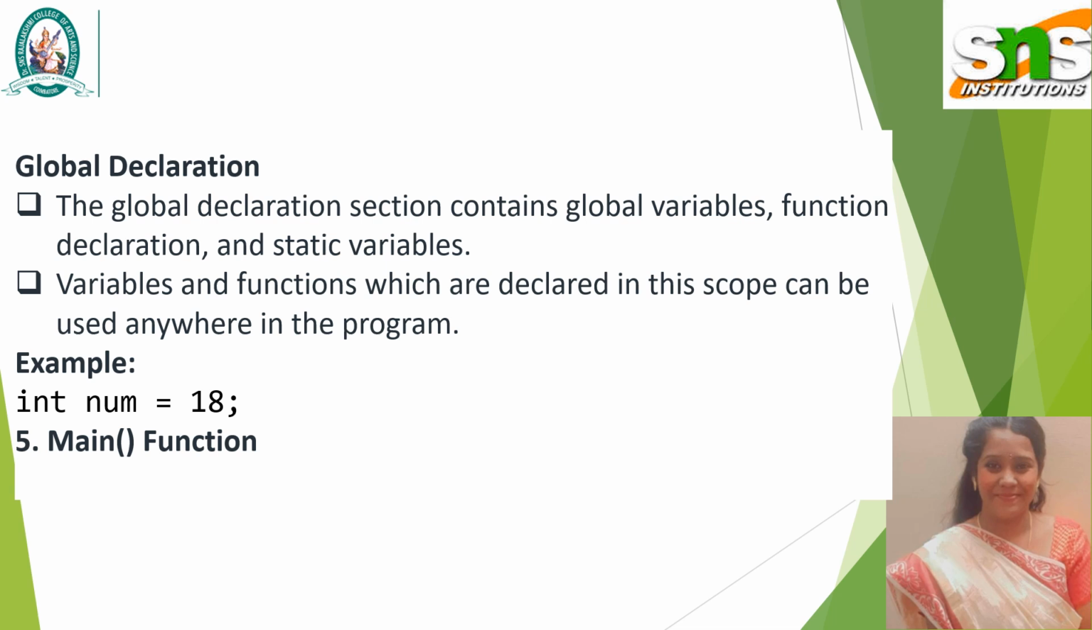Global declaration. Global declaration means a variable or a function that is declared globally, so that any function inside that particular program can use that variable or function. If the variable or function is declared inside a function, only that particular function can use that variable. So global declaration is common usage for all the functions and programs throughout the working.